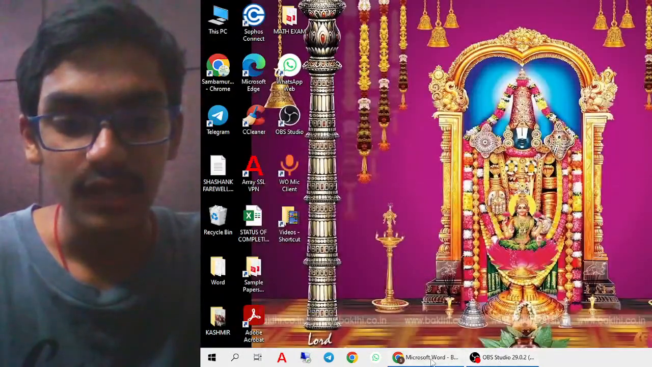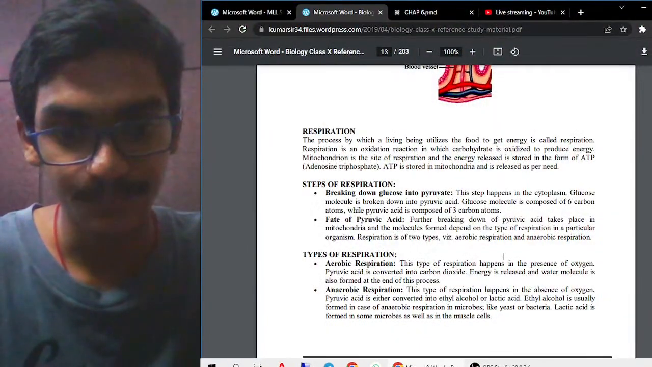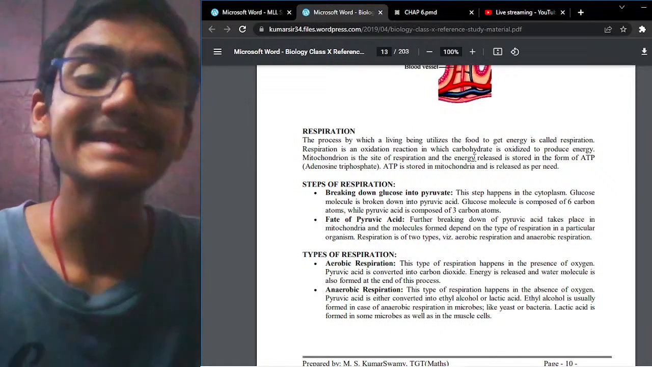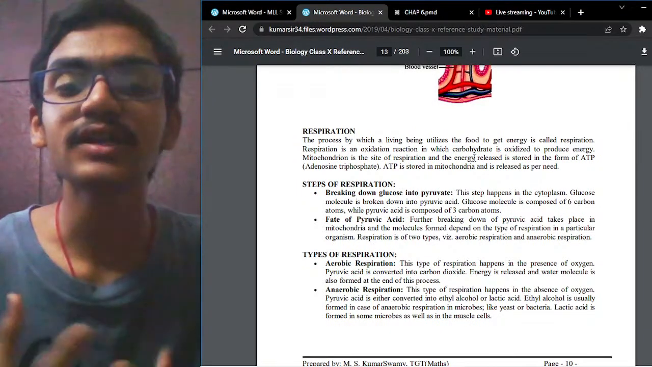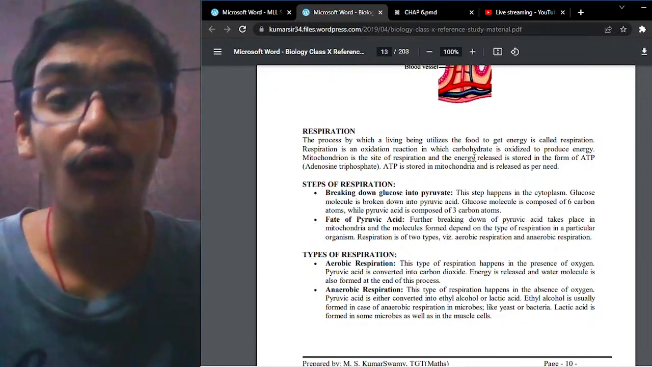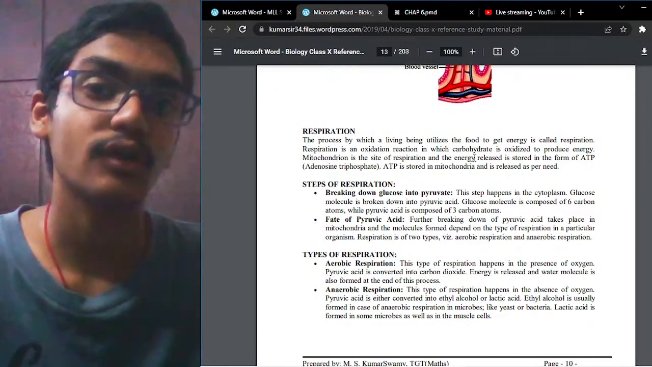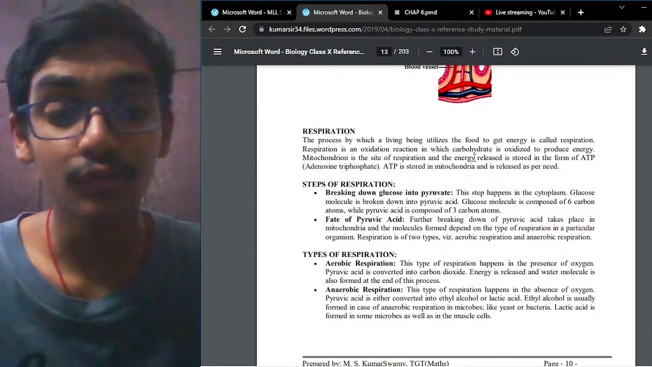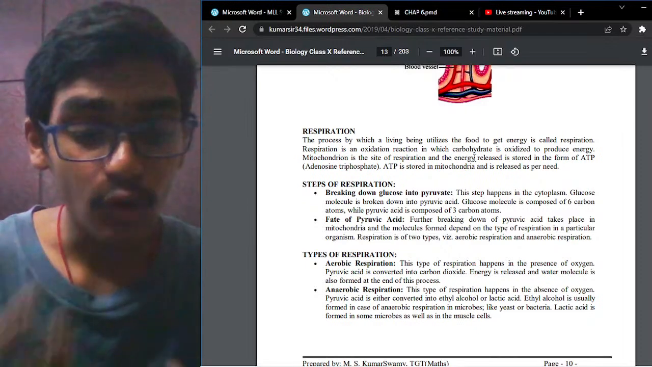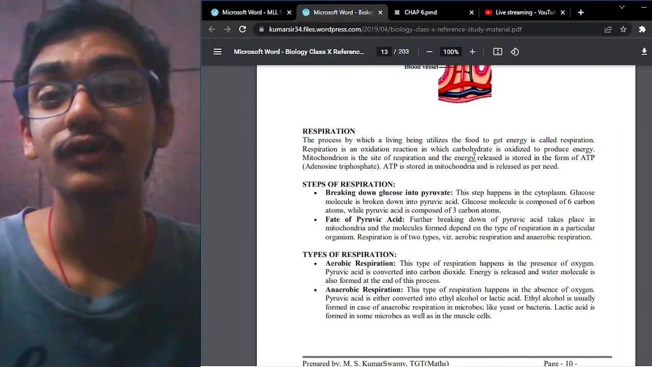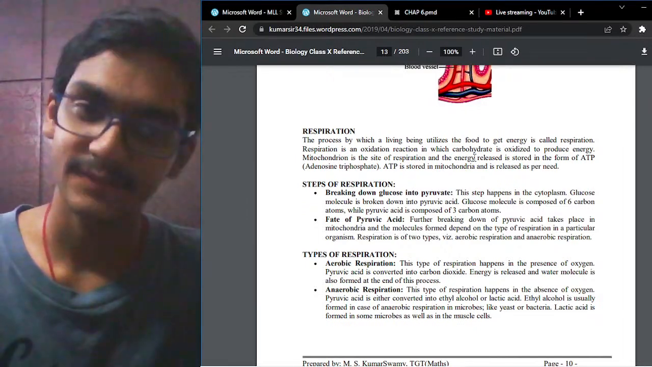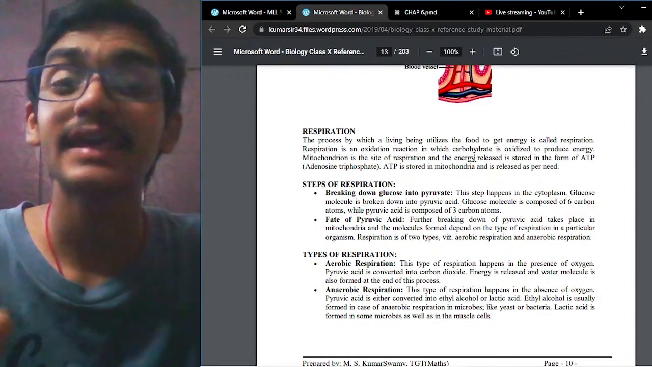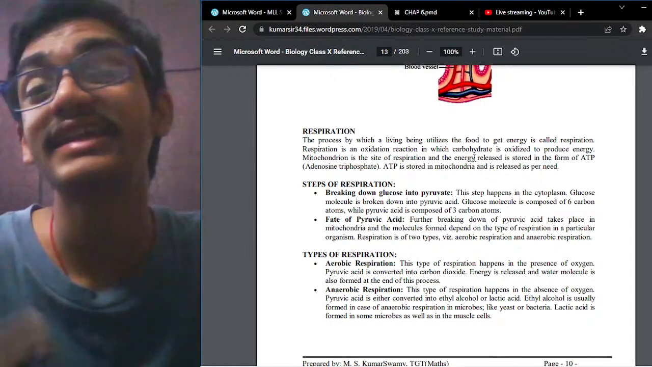Now let us start with our actual session, the respiration. So what is respiration? Respiration is the process of taking oxygen into the body of an organism and utilizing it to gain energy. The process of breaking down glucose in order to gain energy is called the respiration process. It mainly deals with breaking down glucose molecules to derive energy from them.